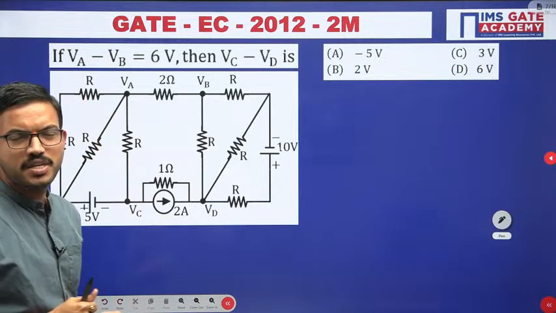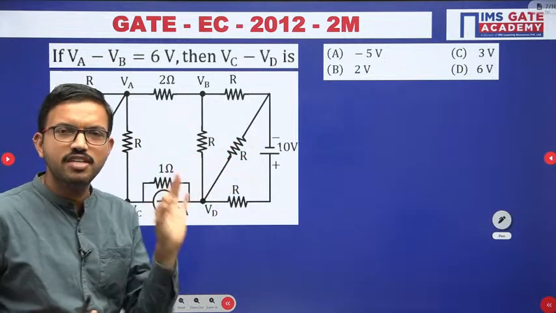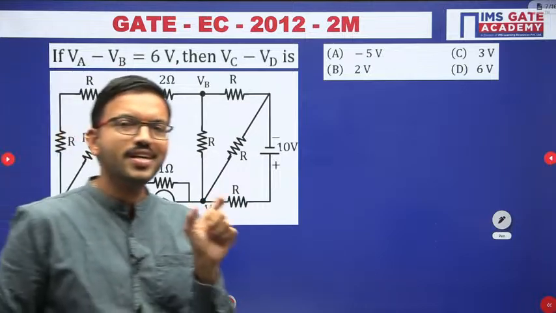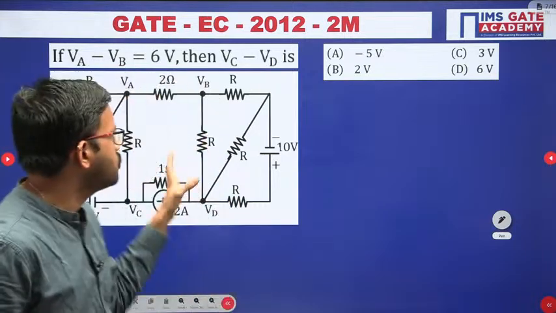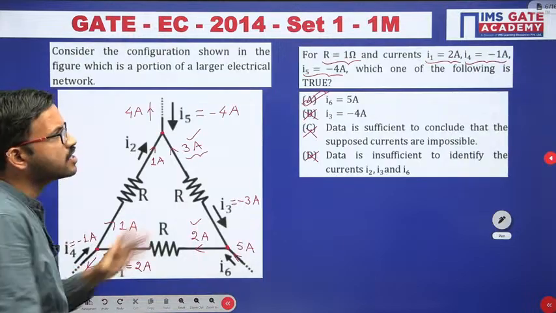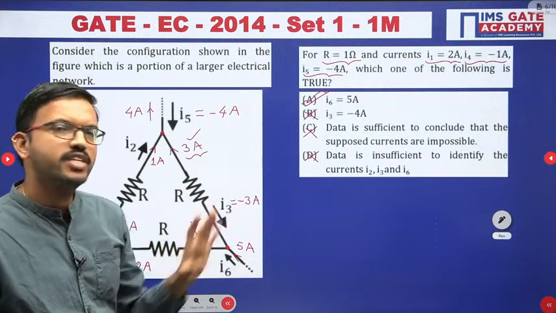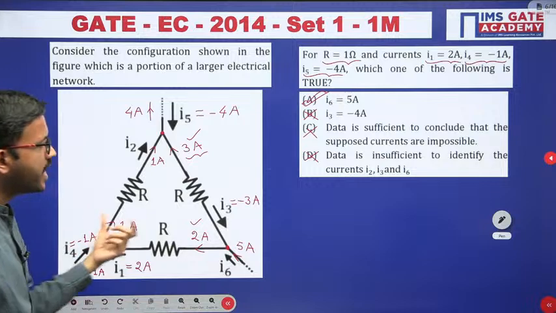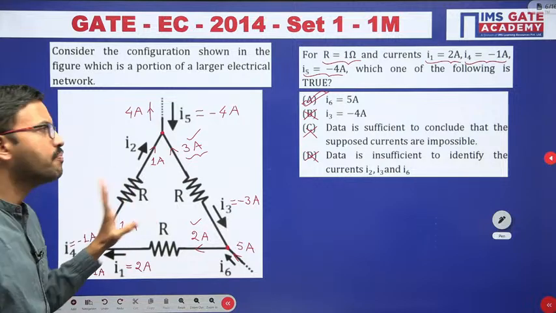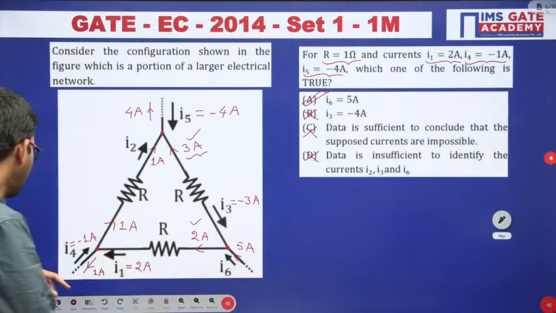whatever information they have given regarding this particular circuit, if you catch that given data and use it, just like in the earlier question where they gave the data with respect to currents, we directly represented that given data, and based on that we applied KCL.